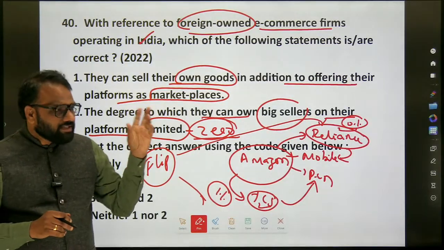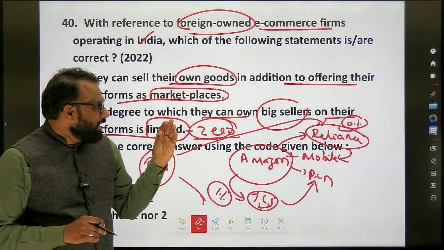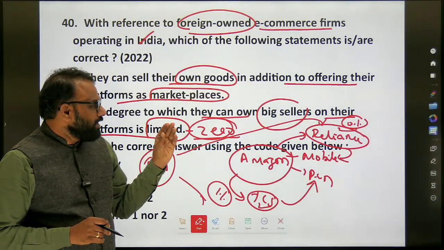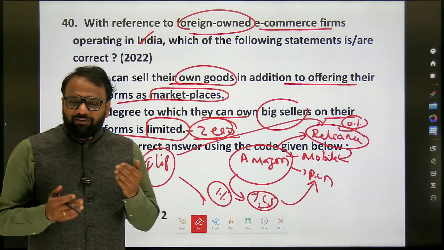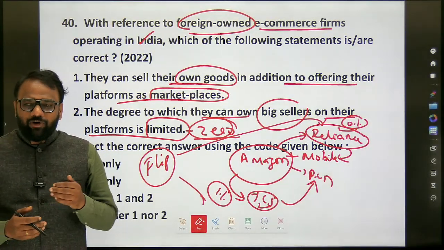Or you can even search in this fashion. Foreign-owned e-commerce firms are not allowed to have any kind of stake with respect to big sellers. But does a similar kind of restriction also exist for Indian sellers, Indian-owned firms?